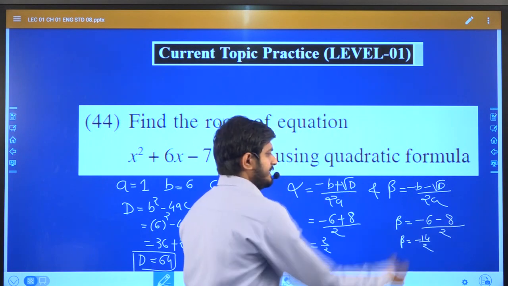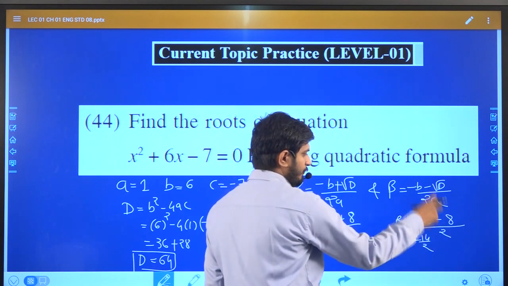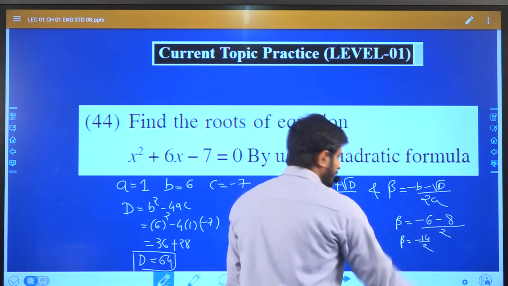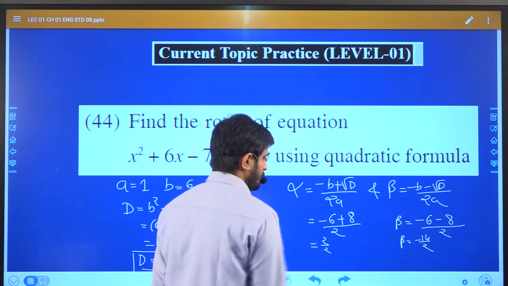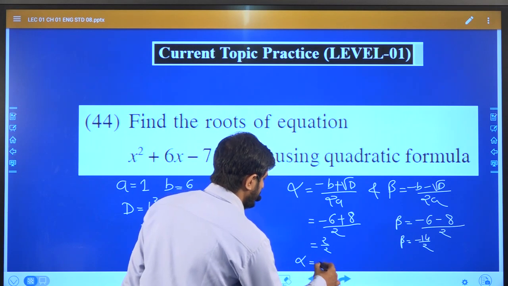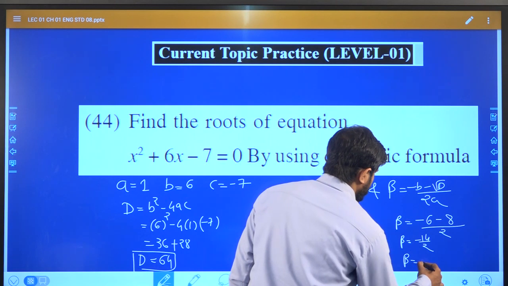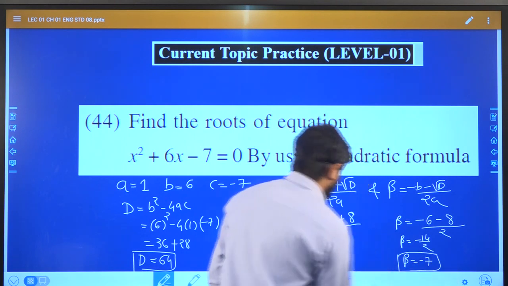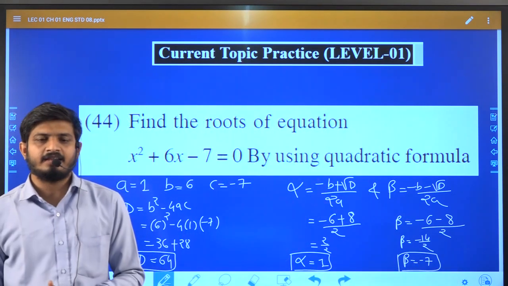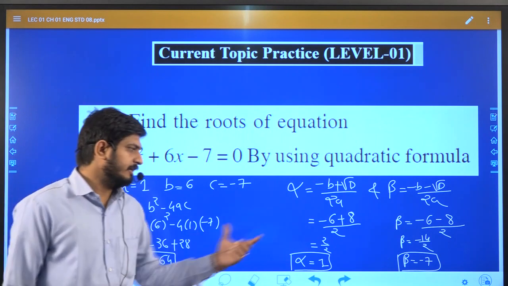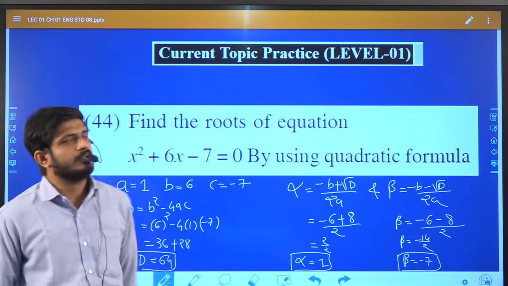8 and 6, minus minus plus, so 8 plus 6 is 14, but the sign is of the bigger one. It is minus, so minus 14 is there. So ultimately alpha is what? Alpha is 1. Beta is minus 7. So 1 and minus 7 are the real distinct roots of this given equation.